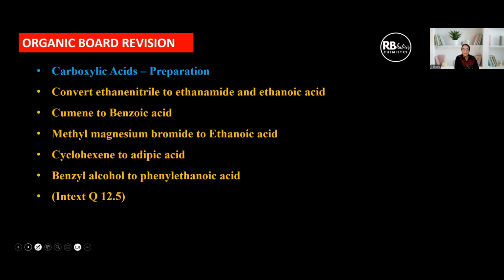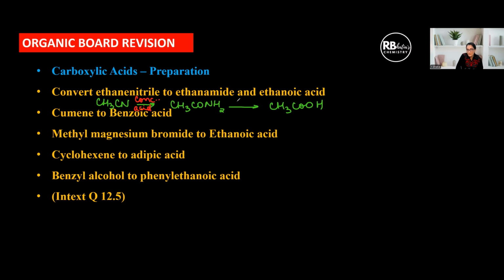Then we come to carboxylic acid. Carboxylic acid, most of the reactions are asked in the form of conversions, like convert ethane nitrile. You must also focus on the names. Ethane nitrile. Partial hydrolysis with 1 mole of water is going to give ethanamide, and complete hydrolysis is going to give this. Or in other words, I can also say concentrated acid means less of water is going to give partial hydrolysis, and dilute acid that has more of water is going to give us carboxylic acid.